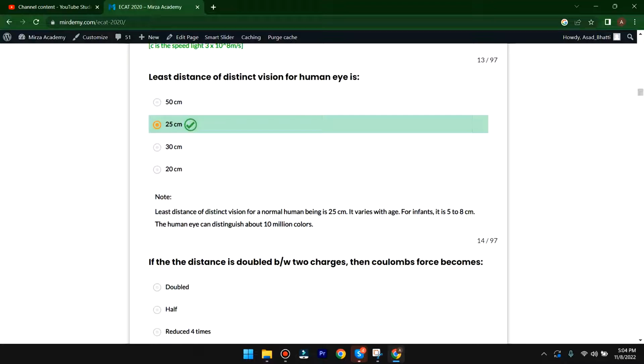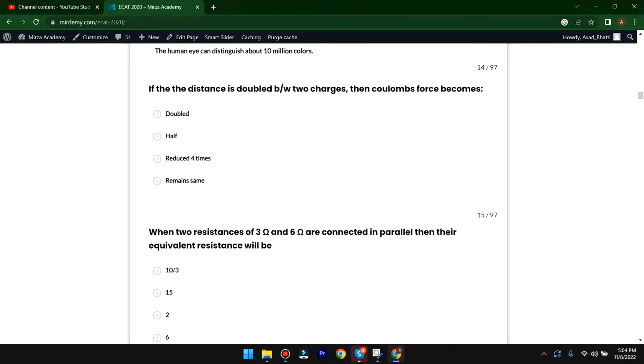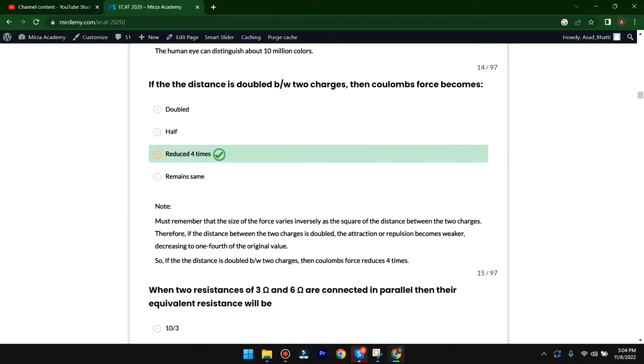The next MCQs. If the distance between two charges is doubled, then Coulomb's force becomes doubled, half, reduced 4 times, or remains the same. Which option will be correct? So here the C option is correct.